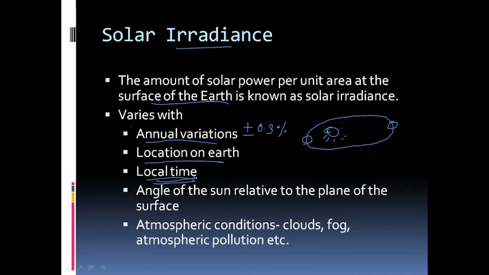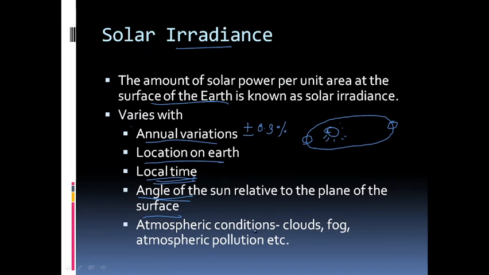So, that means local time, the time at which the solar radiation is measured, is also important. Then another important factor is the angle of the Sun relative to the plane of the surface. We will see about this point in the coming slides. So, that is also important. Near the equator we get more irradiance, and when we move up to the polar region, the solar irradiance is less. So, there is a factor of angle in the determination of solar irradiance.